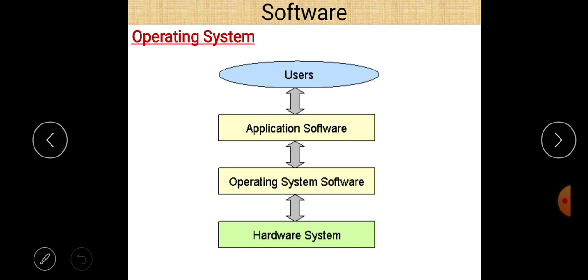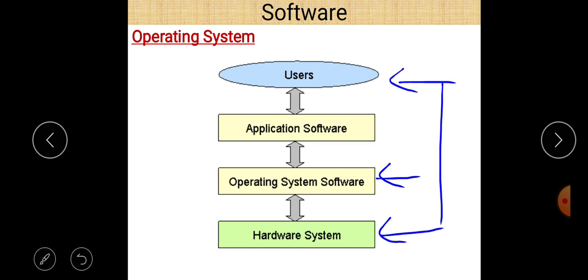As we know, operating system is nothing but the interface between the user and the hardware. So you can easily see that that is our operating system, that is the user, and that is the hardware system. So we can say that operating system works as an interface between the user and the hardware, or we can also say that it is the interface between the application software and the hardware system. Actually, the user gives commands to the computer system through application software.